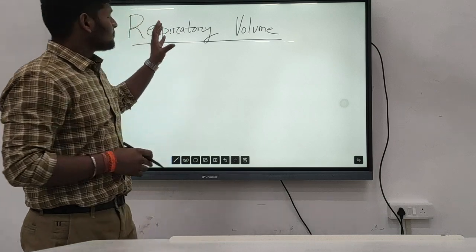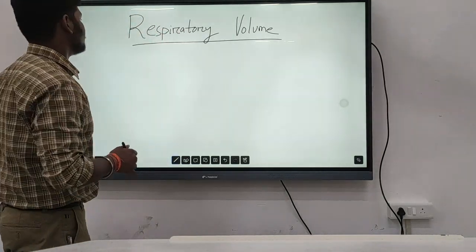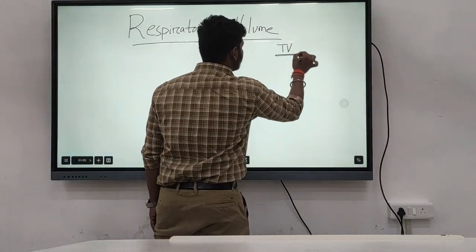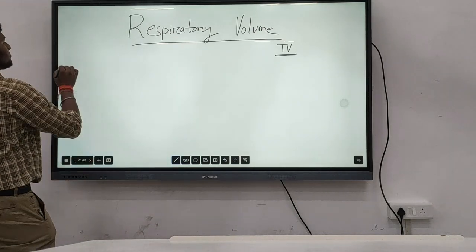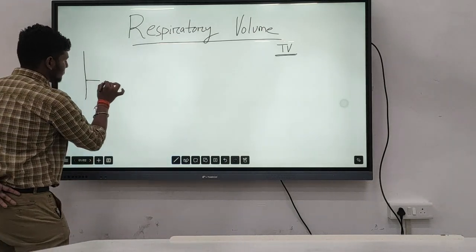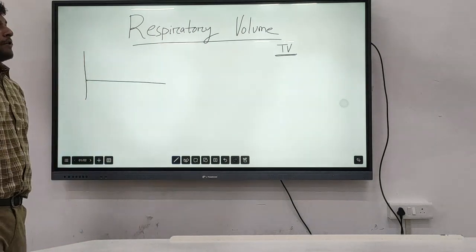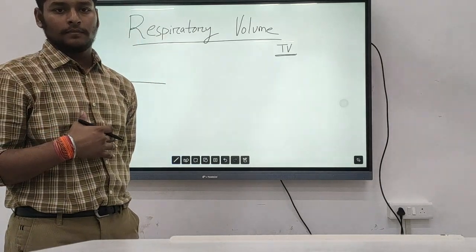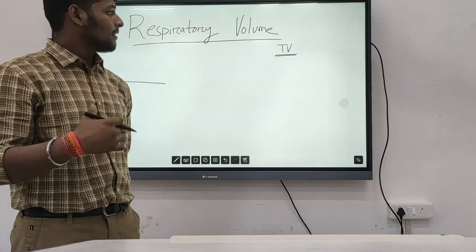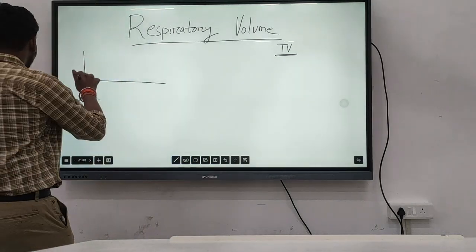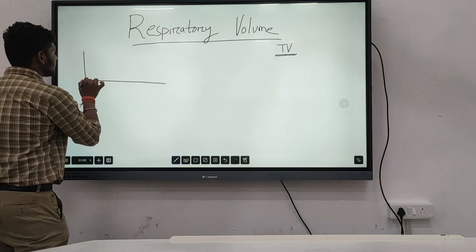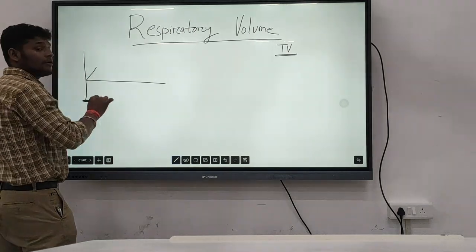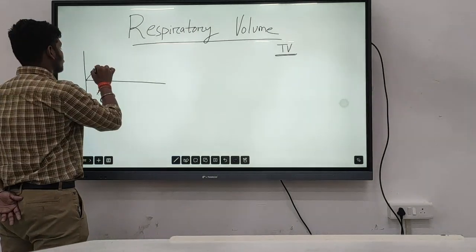So for the respiratory volume, there are certain terms, the first being the tidal volume. We will know about the respiratory volumes by simply a graph. What do we do in respiration? We inspire the air inside our body and expire. So the inspiration and expiration go in a very normal way. When we do normal inspiration, the graph goes like this, and when we do normal expiration, the graph goes like this.